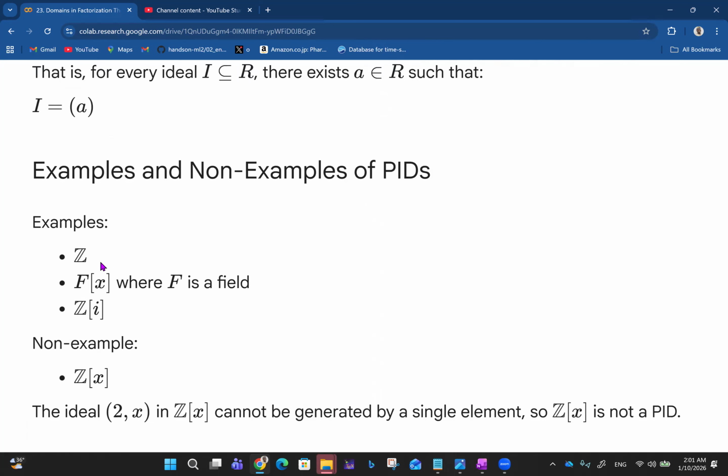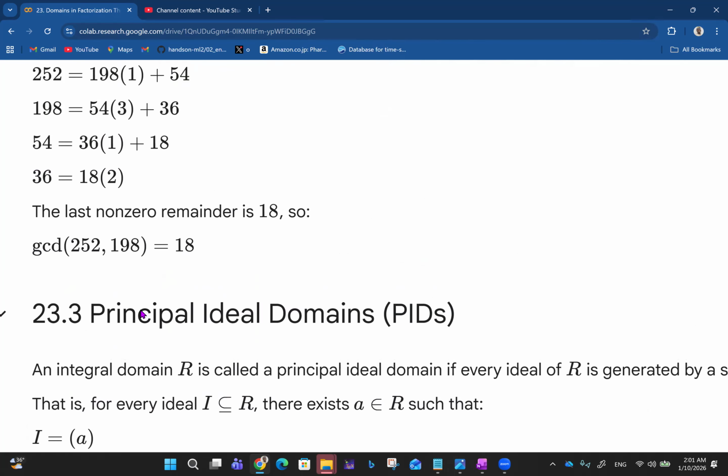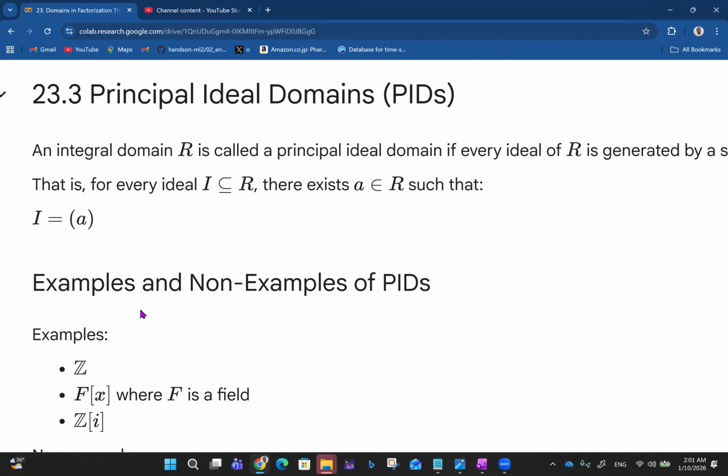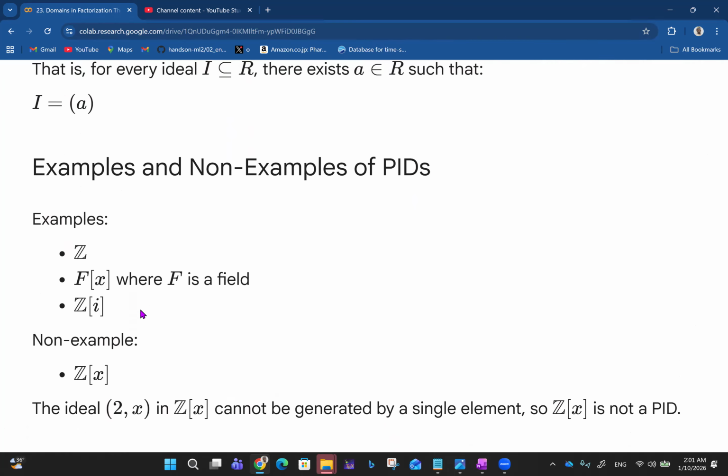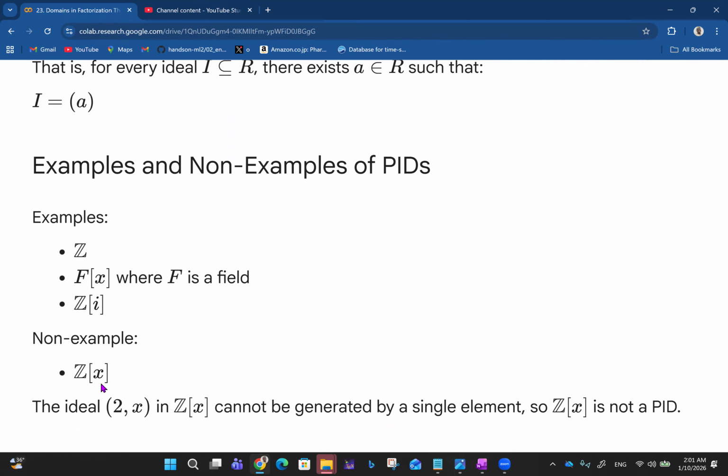For examples, you have the set of integers. You have the polynomial rings over a field, right? And you have Z[i], the Gaussian thing we saw not long ago. That's the Gaussian integers. And then another example will be the polynomial ring over the set of integers. The ideal generated by 2 and x in Z[x] cannot be generated by a single element.